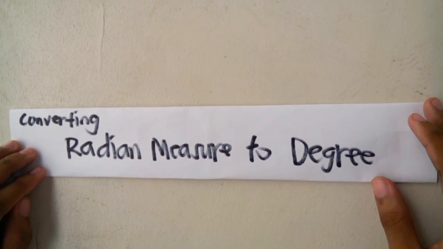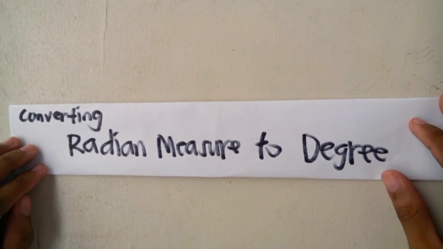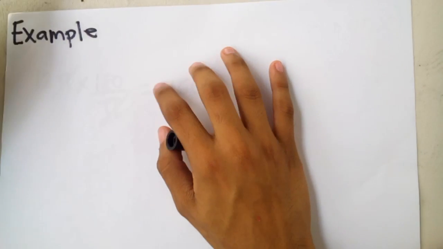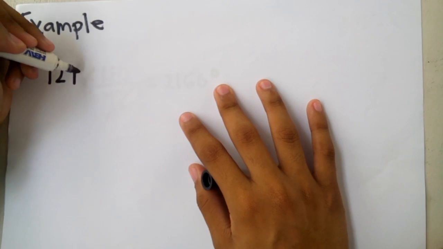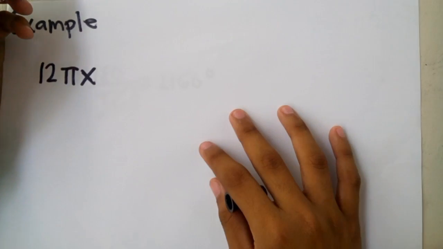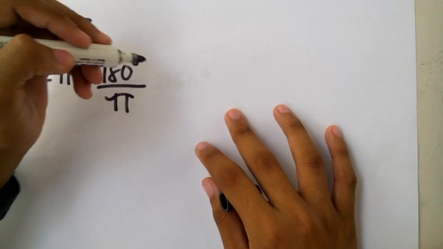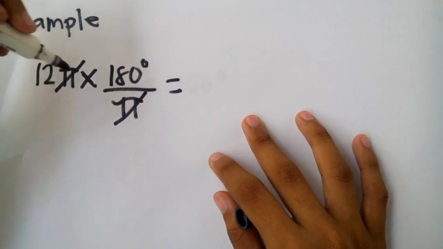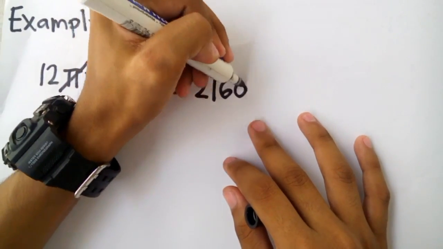Having discussed how to convert degree into radian measure, now I'll teach you how to convert radian measure into degree. Let's have another example. This time, we're going to convert a radian measure into degree. What if we have 12 pi and we were tasked to convert it into degree? We just need to multiply it by 180 degrees over pi and simplify. So cancel like terms first and multiply 12 by 180 degrees. We get an answer of 2160 degrees.